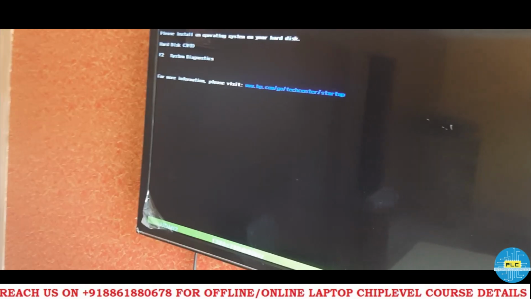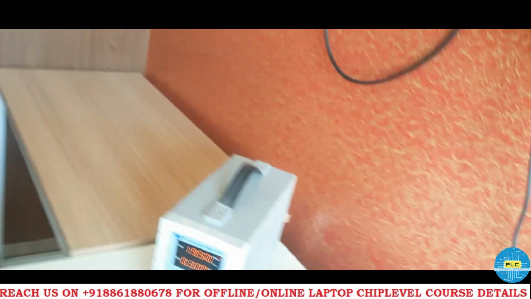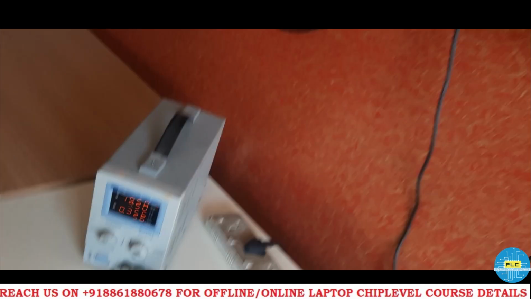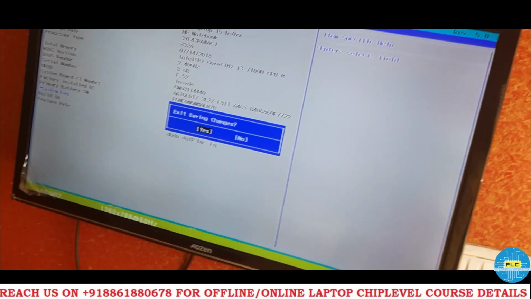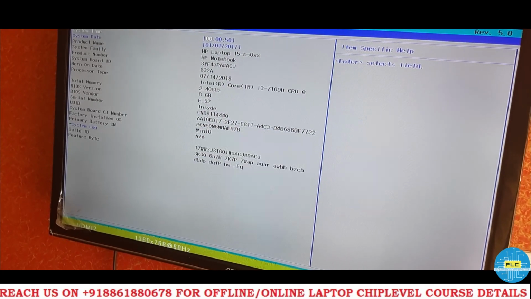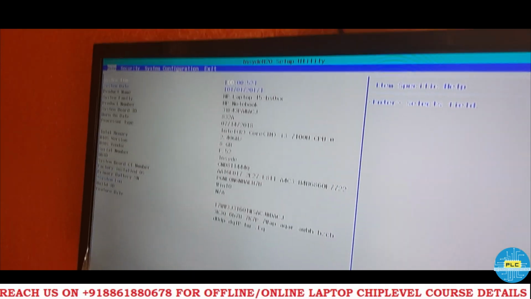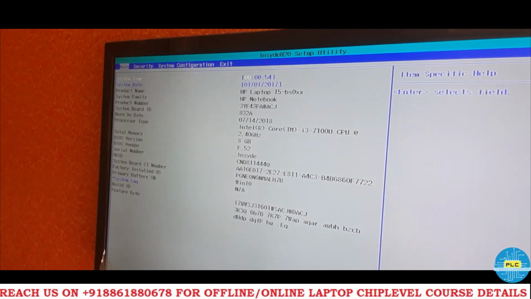Now I'll restart and go to BIOS. Control Alt Delete to restart. I'll press F10. We entered BIOS. See, here the date and time is showing 2017.